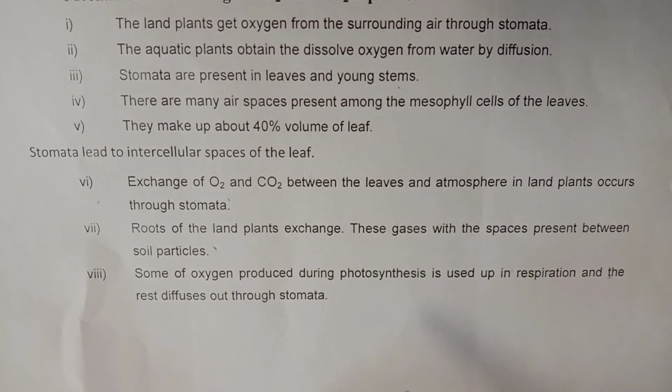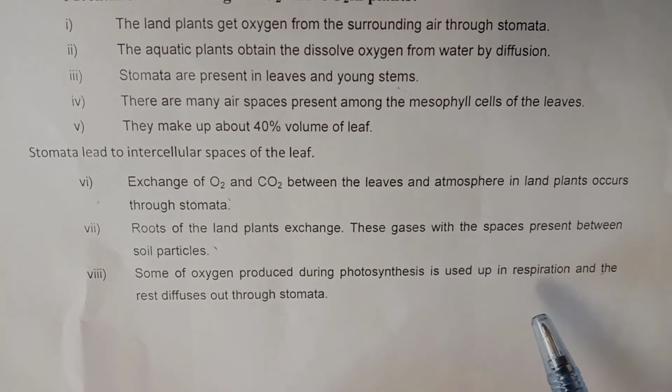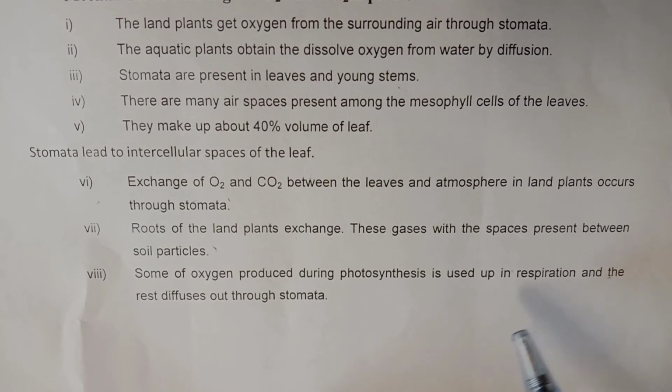So oxygen is a byproduct of photosynthesis, while in respiration it is a reactant. So during the daytime, some of the oxygen produced during photosynthesis will be used in respiration and the extra quantity of oxygen will be released through stomata.